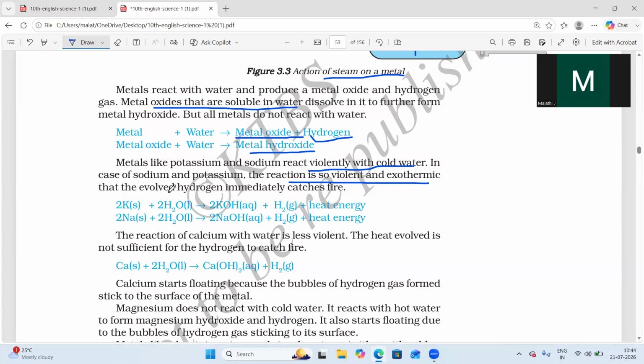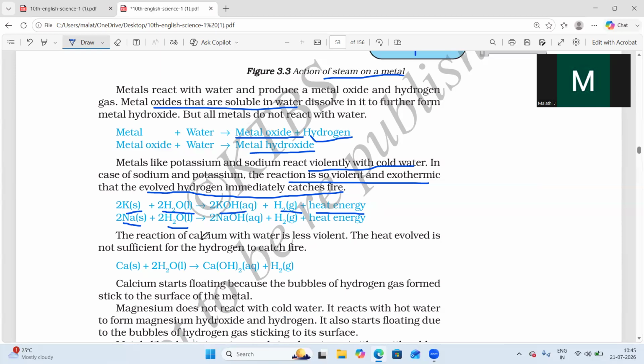The evolved hydrogen gas immediately catches fire. When potassium and sodium react with cold water, you will get potassium hydroxide, hydrogen gas, and a lot of heat will be liberated. So the reaction of potassium and sodium in cold water is called an exothermic reaction.